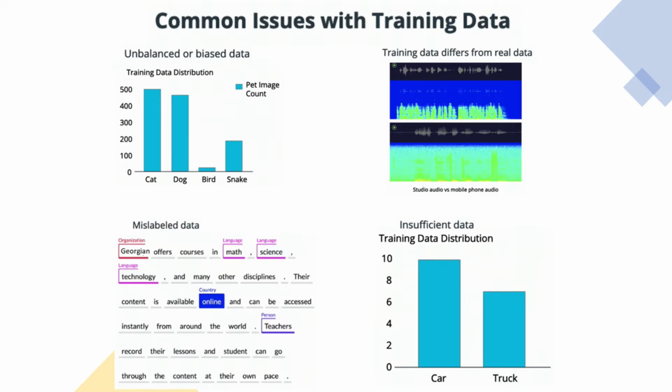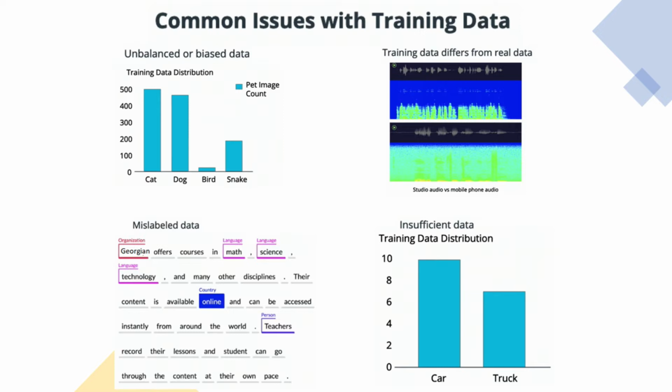Next, I want to walk you through some of the common issues we see in training data that can significantly impact the outcomes of our model. First off is the distribution of training data. In this chart, you can see an example of unbalanced training data. Of the 4 classes, 2 of them, cats and dogs, have significantly more training data than bird or snake.